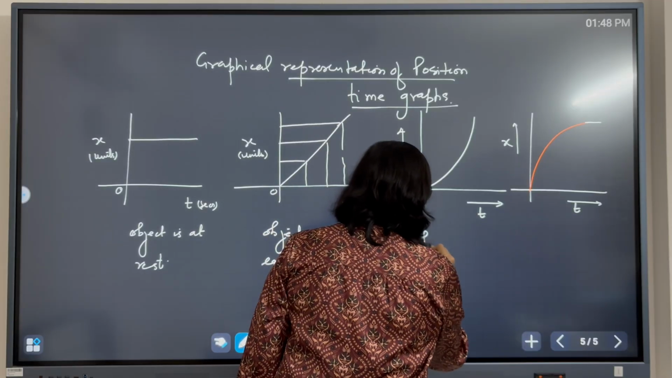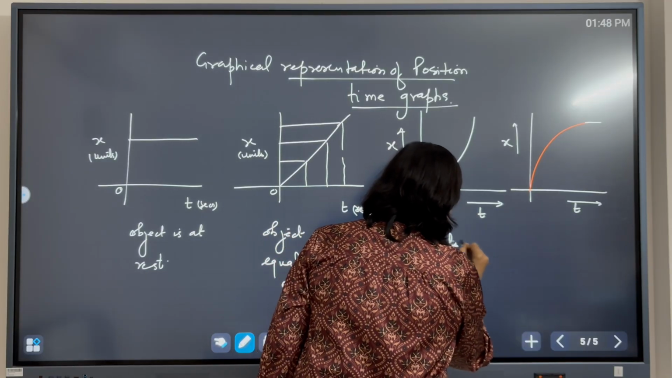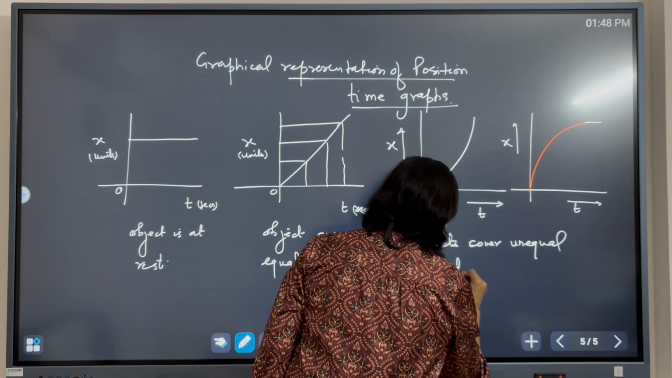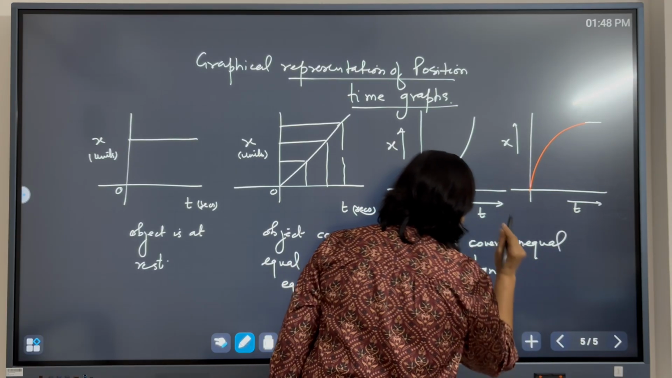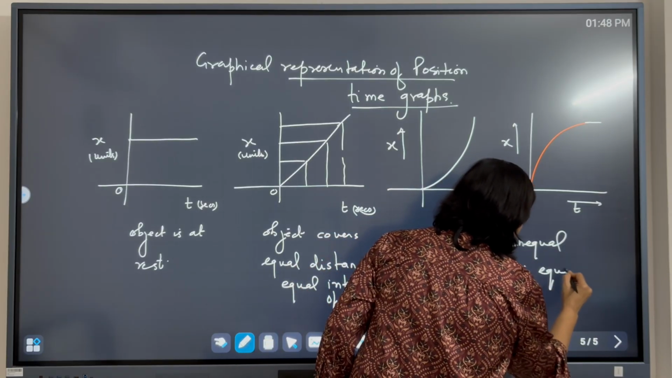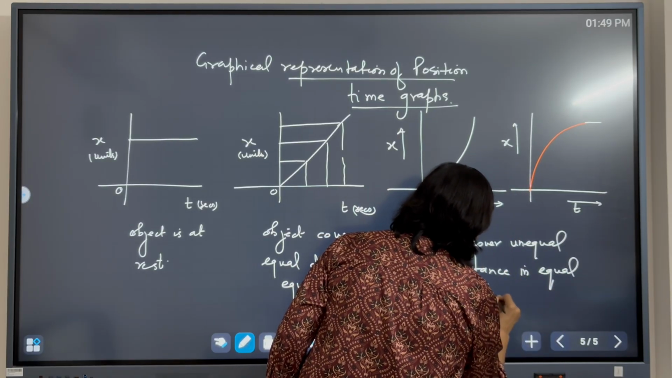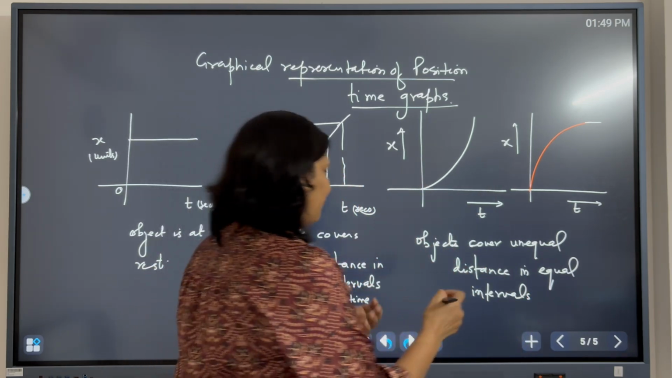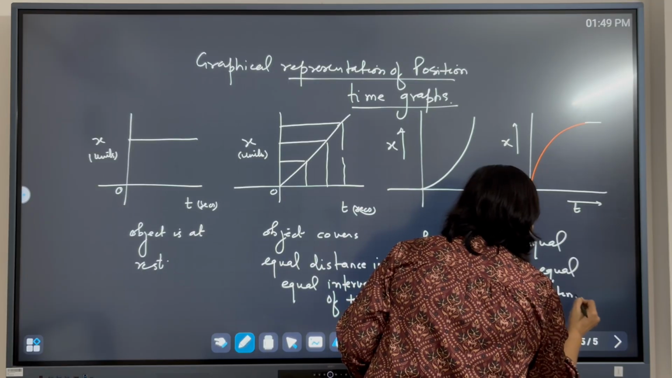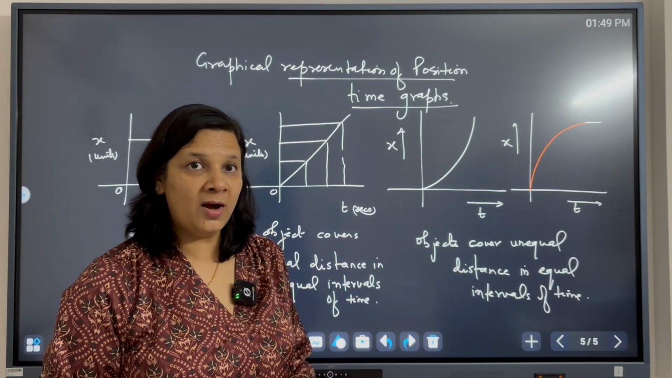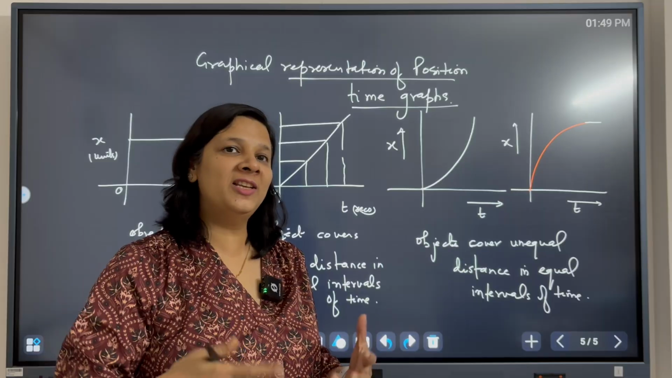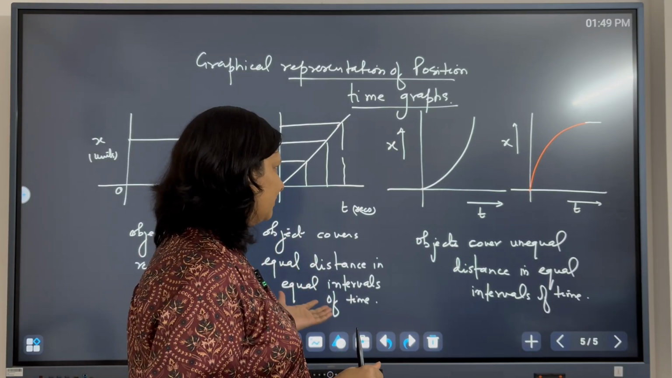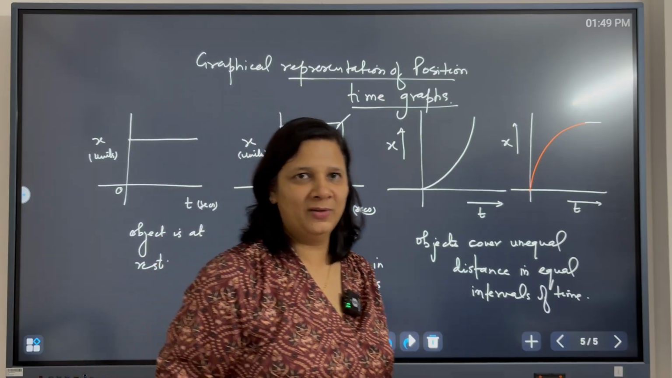Okay, so in both these graphs, the object covers unequal distance in equal intervals of time. We are going to give names to these concepts. Basically, here we are trying to understand how fast or how slow the object's position is changing with time. Okay, that would be the topic of our next lecture. Okay, thank you.